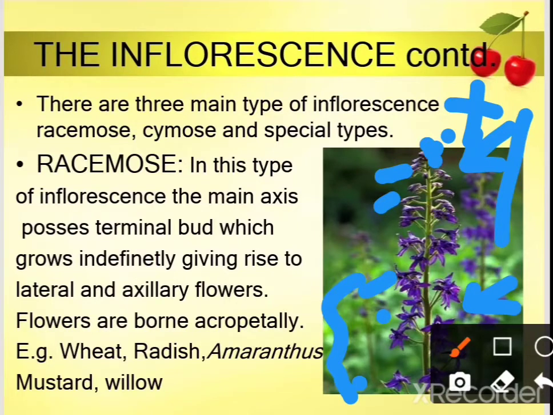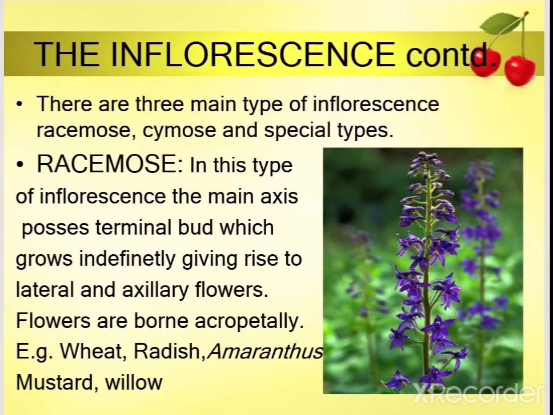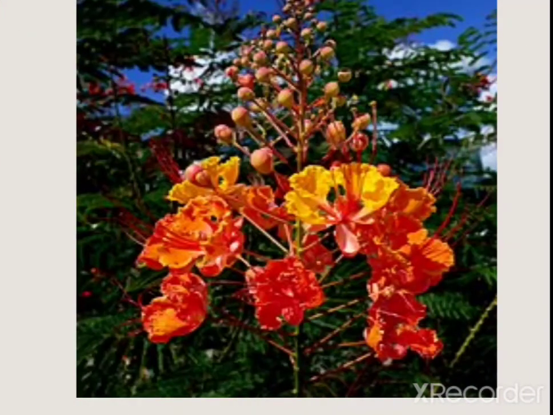It grows indefinitely, giving rise to lateral and axillary flowers. Flowers are borne acropetally, meaning younger flowers at the apex and older flowers at the base. Examples are wheat, radish, amaranthus, mustard, willow, or caesalpinia. These are common examples of racemose inflorescence.